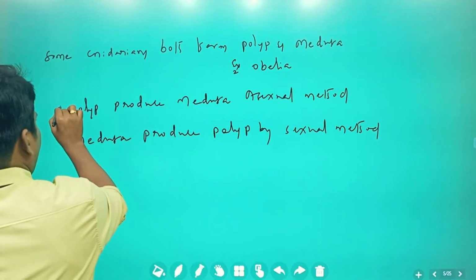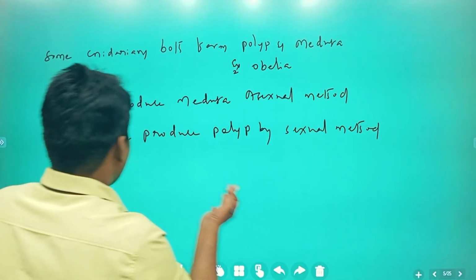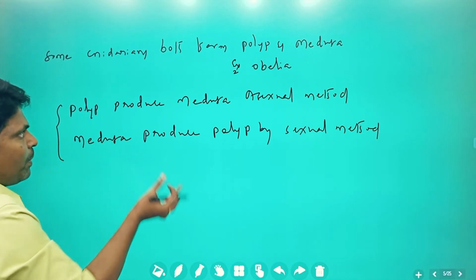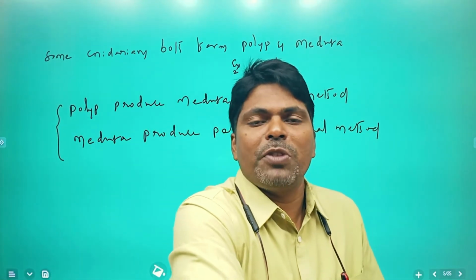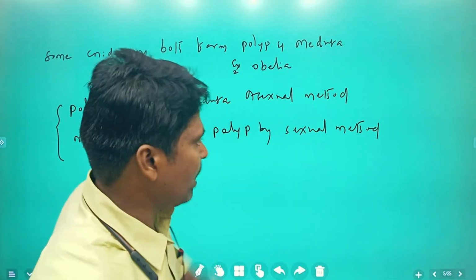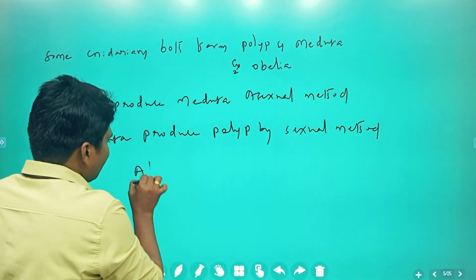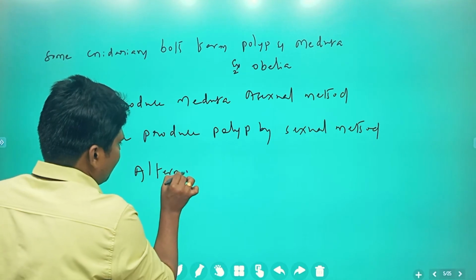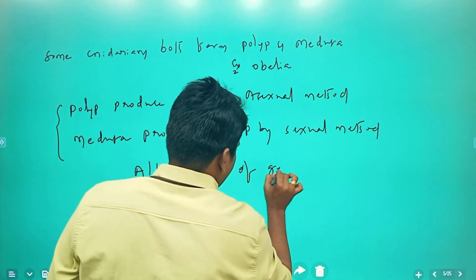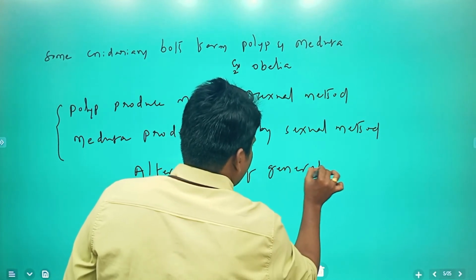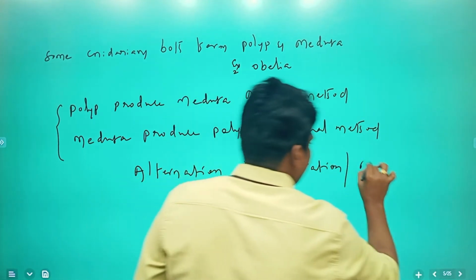This process, polyp producing medusa and medusa producing polyp, where polyp is converted into medusa form which is converted back into polyp form, is called alternation of generation, also known as metagenesis.